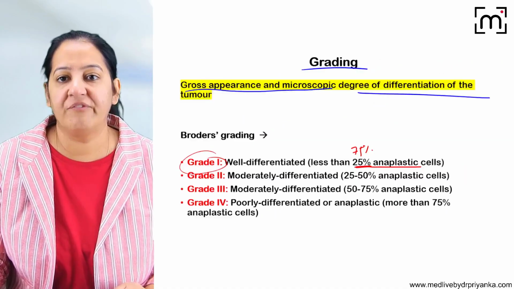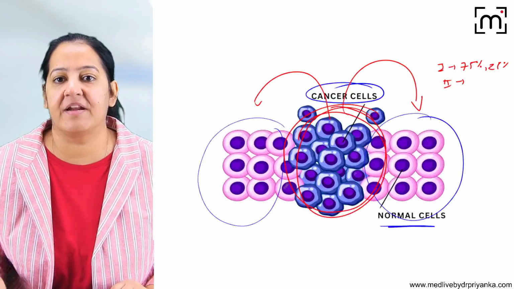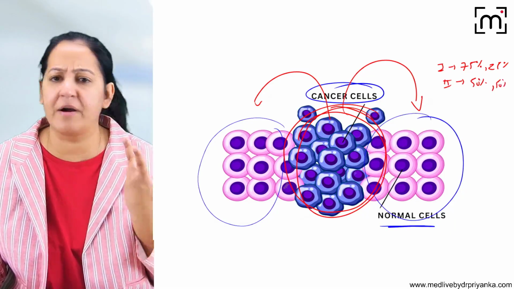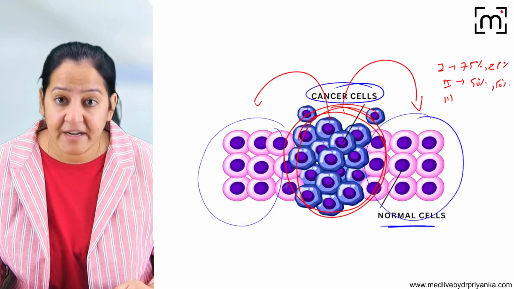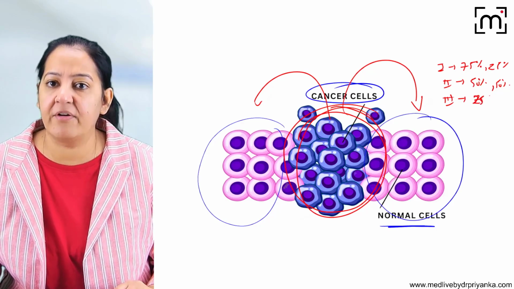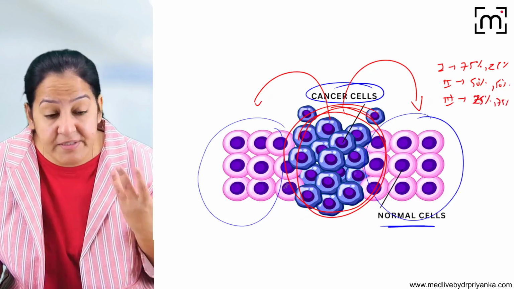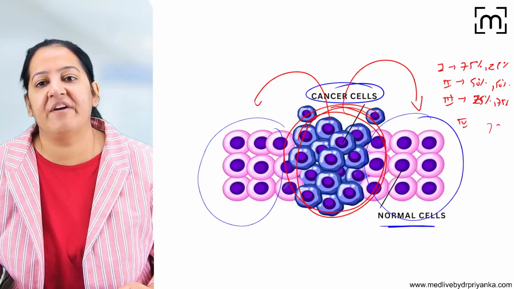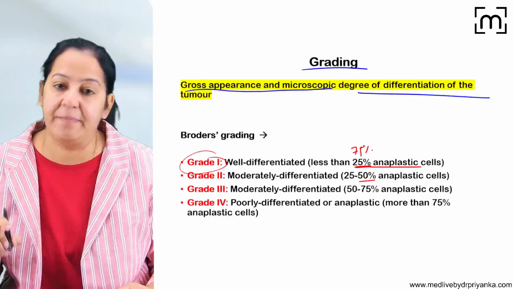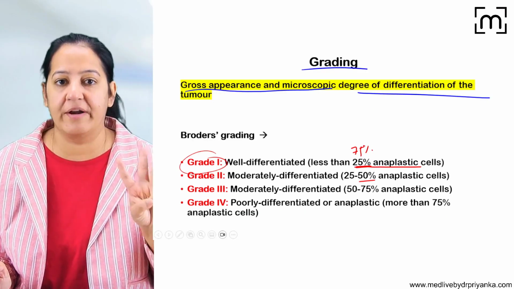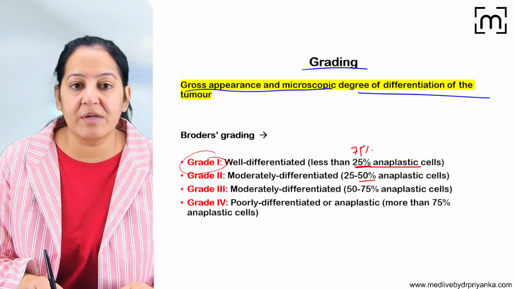In grade 2, 50% resemble the normal cells, the pink cells, and 50% are not resembling. They are anaplastic. In grade 3, 25% are resembling and 75% are not resembling. They are anaplastic. And in grade 4, more than 75% are anaplastic and less than 25% are resembling. So we have four grades: grade 1, grade 2, grade 3, grade 4. This grading system is known as Broder's grading.